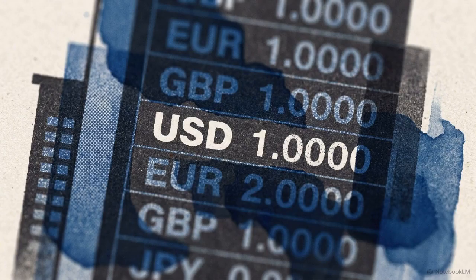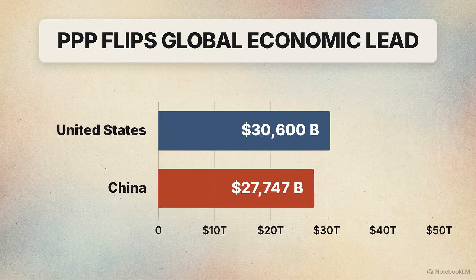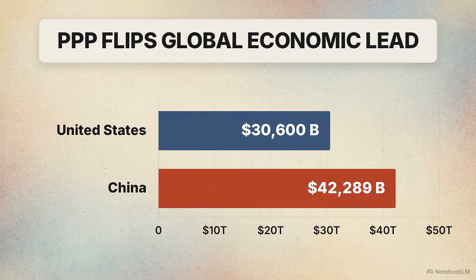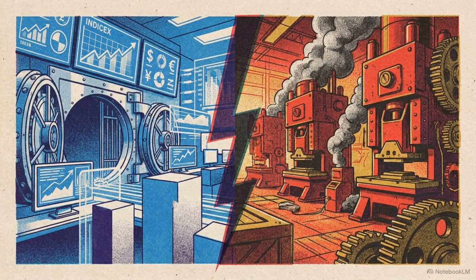But nominal GDP only counts dollars at exchange rates. Applying the alternative metric of purchasing power parity adjusts for price differences to measure actual physical command over resources. When toggling the data to that PPP basis, the entire picture flips. China abruptly overtakes the United States, pulling ahead by an $11.7 trillion margin. We are left with a massive structural paradox.